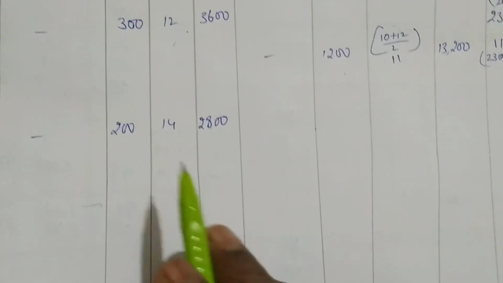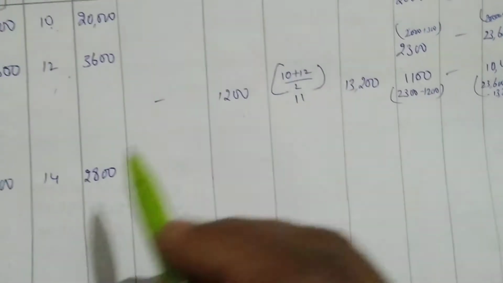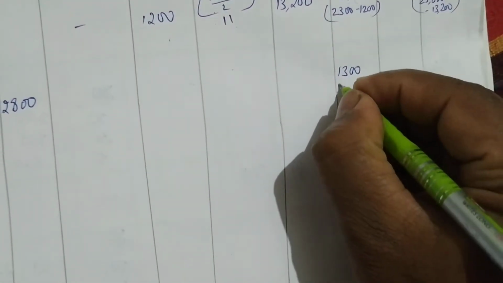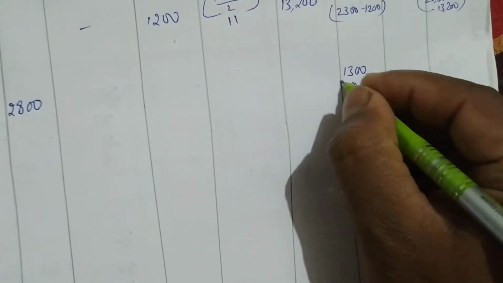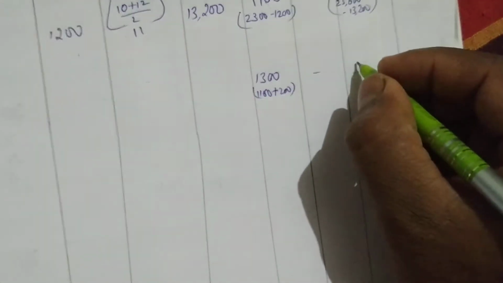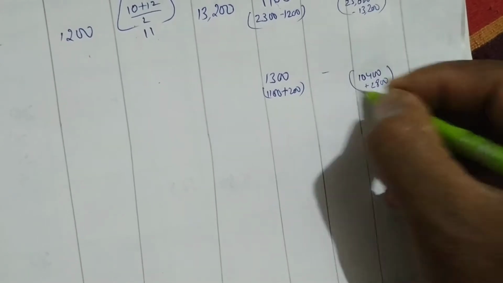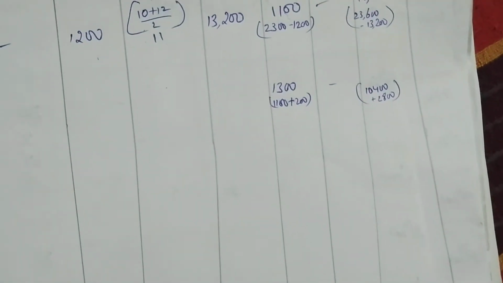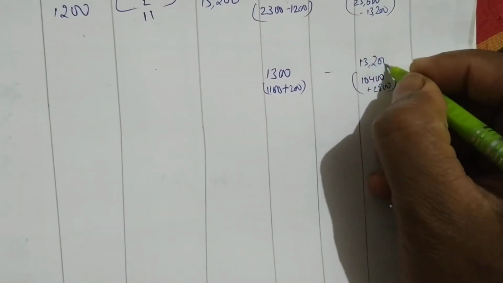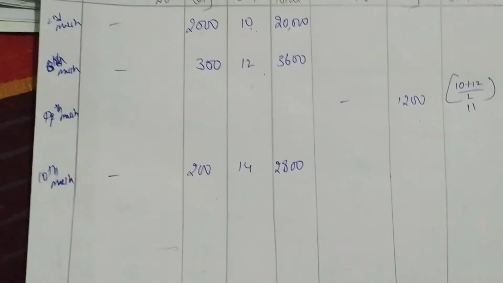Next, we are having here 200. So in balance we have to write 1100 plus 200, so we are getting 1300. Okay, no unit price. Then 10,400 plus 2,800, we are getting 13,200. Okay, chalo. Next, what is the next price?